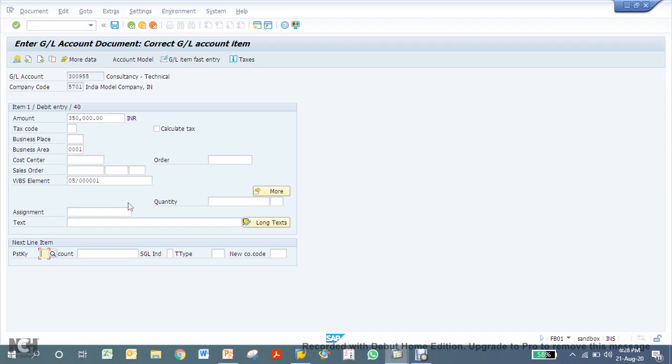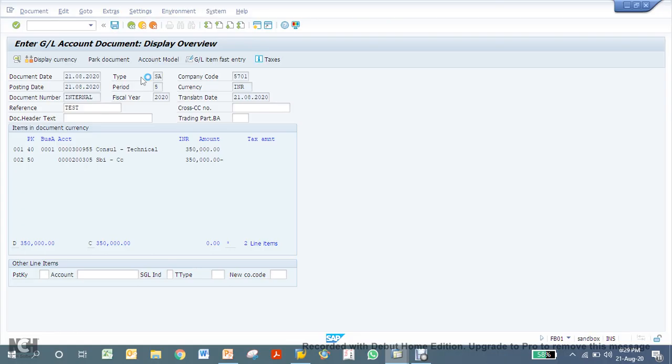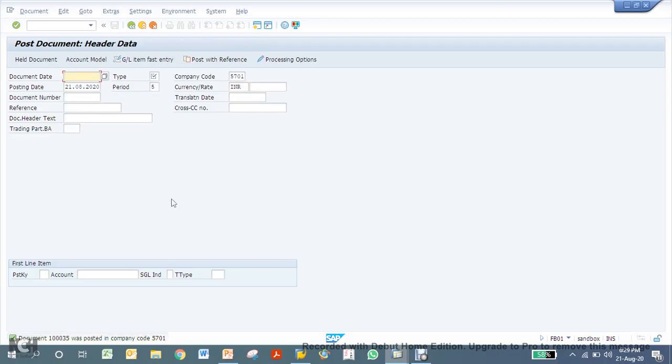So you could see that this is a funds management related solution for excluding your project systems from funds management. Similarly, this is my balance sheet account, so I am not having funds management activated. So funds management control is excluded for this balance sheet account as well. Now let's post it. So I have posted the transaction.